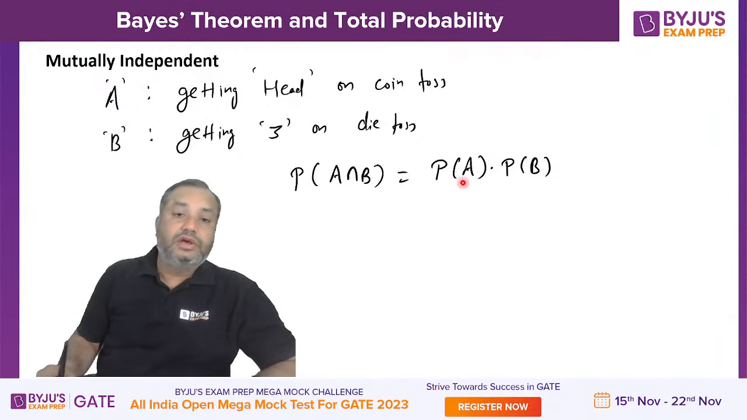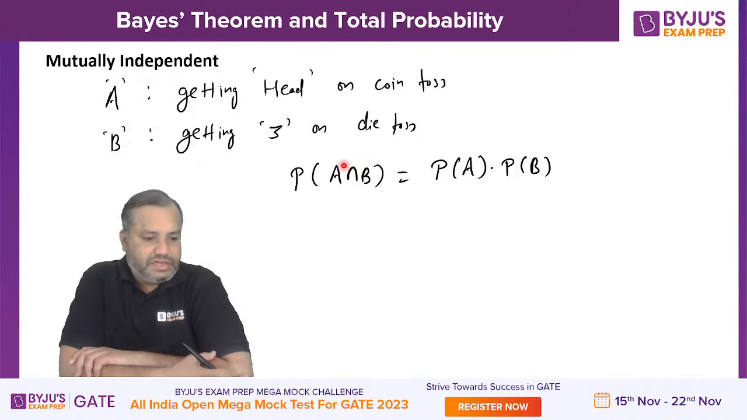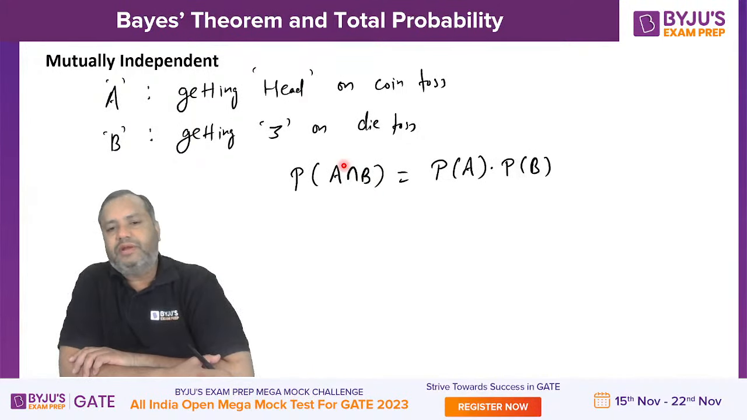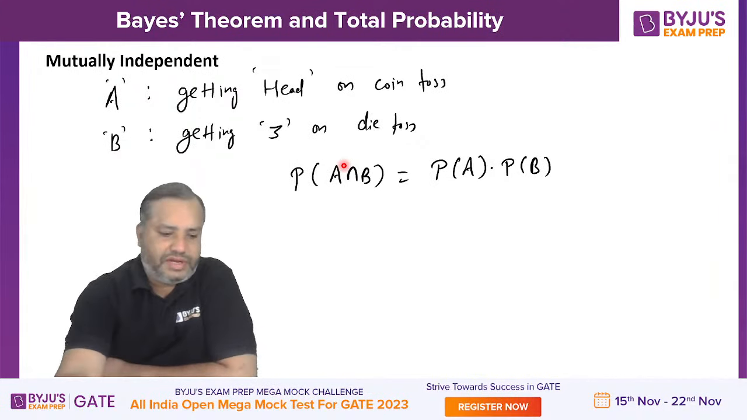Is that clear? So whenever you have mutually independent events, then joint probability will be just equal to the product of marginal probabilities. Is that clear?